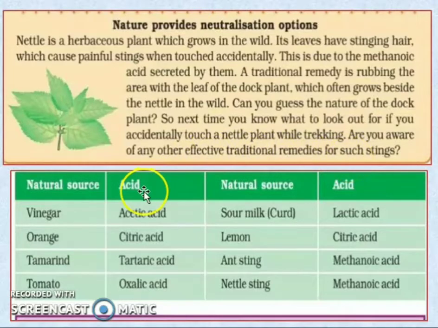Now this is another source, that is, natural sources in which these types of acids are present. Vinegar has acetic acid, orange has citric acid, tamarind has tartaric acid, tomato has oxalic acid, and in sour milk, that is curd, lactic acid. Lemon has citric acid, ant sting has methanoic acid, and nettle sting has methanoic acid.